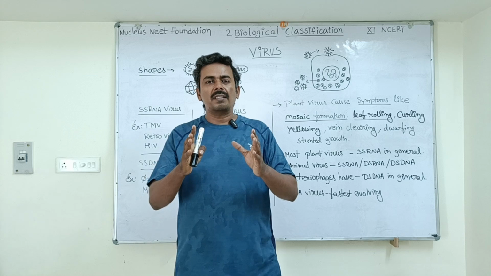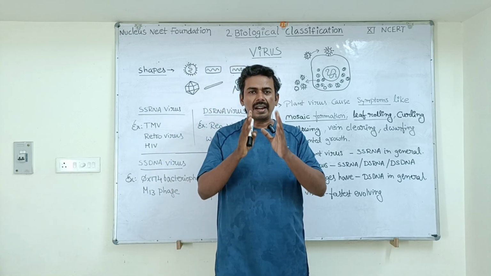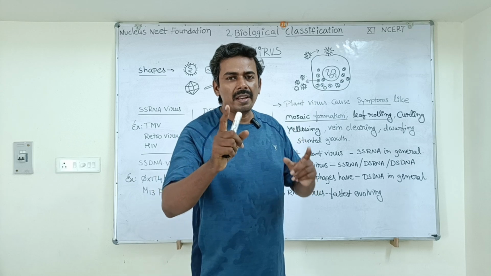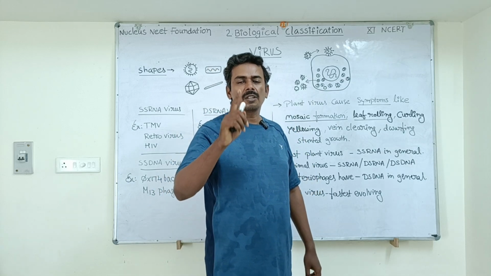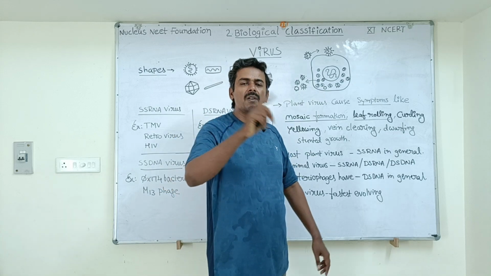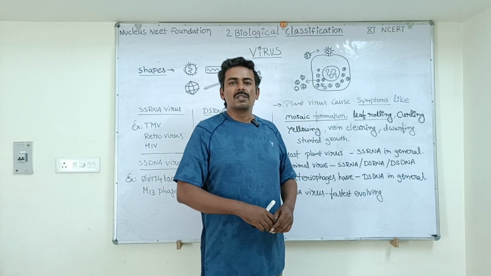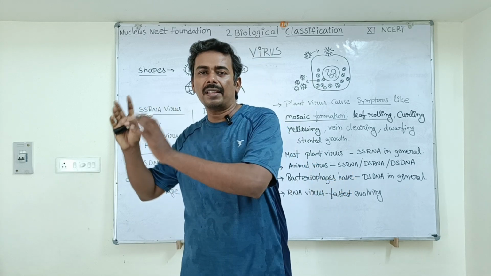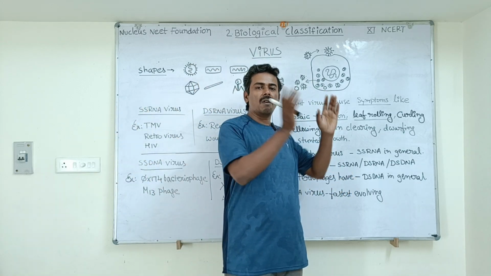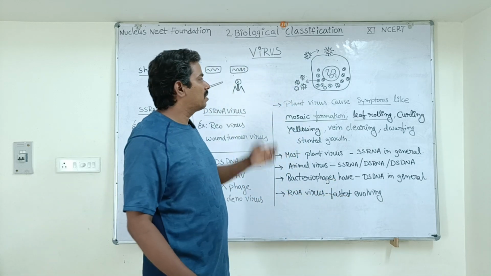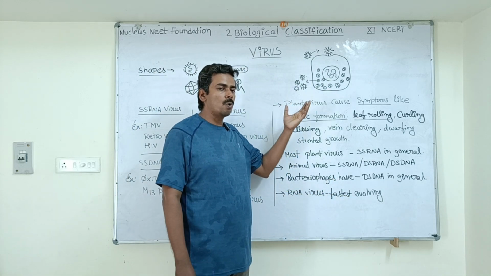Now let us see how a virus can infect its host cell. You know that viruses are host specific. They will attack only a particular host. A tobacco mosaic virus will attack the tobacco plant. A cauliflower mosaic virus will attack only the cauliflower. This is called host specificity. Plant viruses will not attack animals, and animal viruses will not attack plants. Understood?